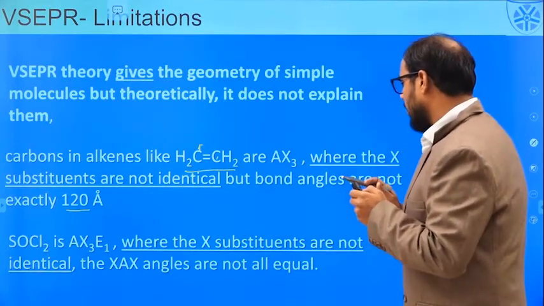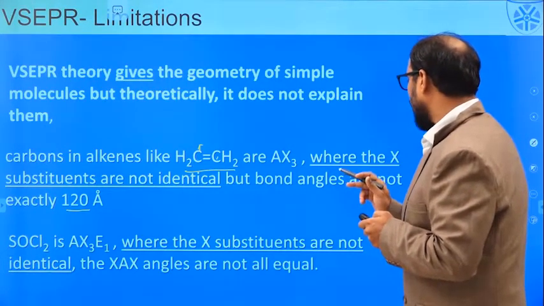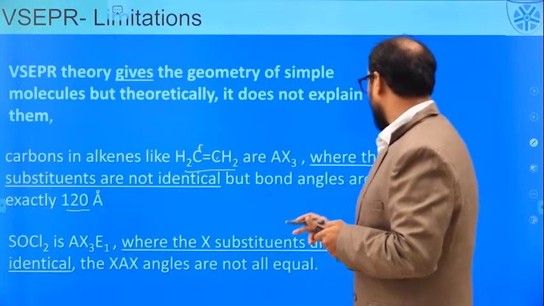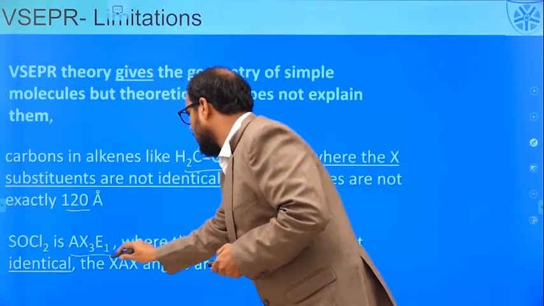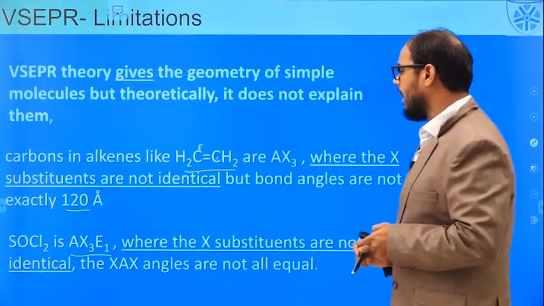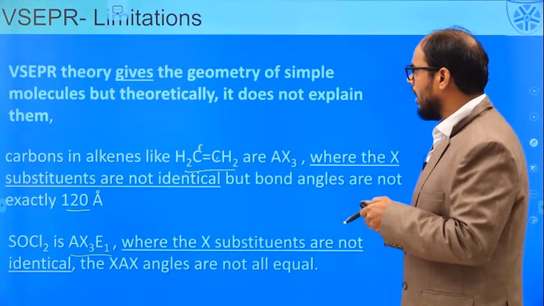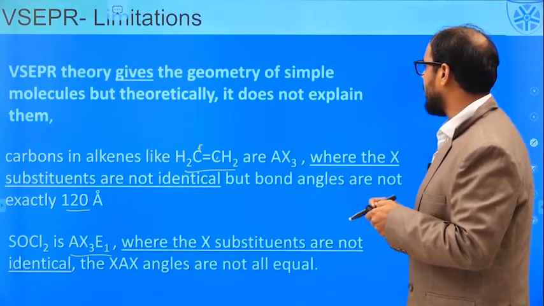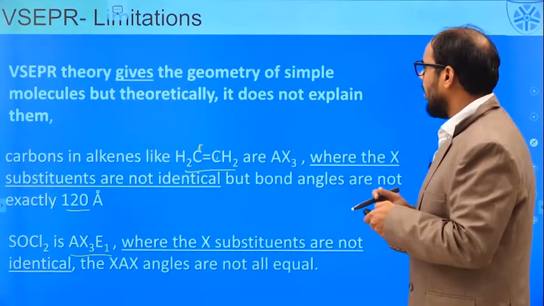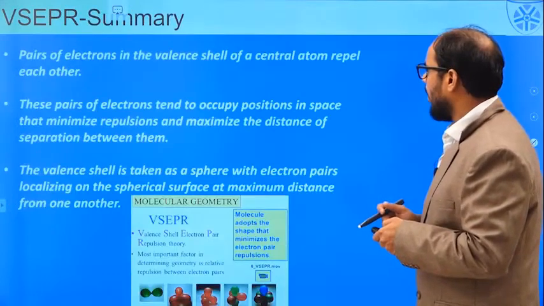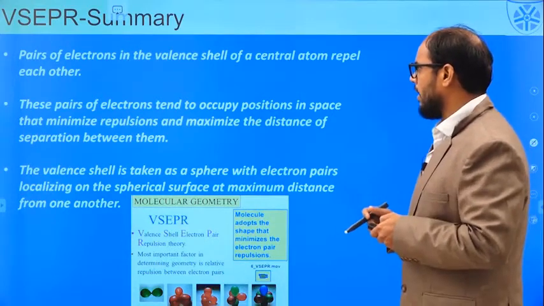So even though the atoms actually are not at all equal, we cannot actually tell that they have an ideal geometry as per the AX3E1 notation. So this theory has some limitations which cannot be explained for some of the molecules. So this is the summary of the VSEPR theory.